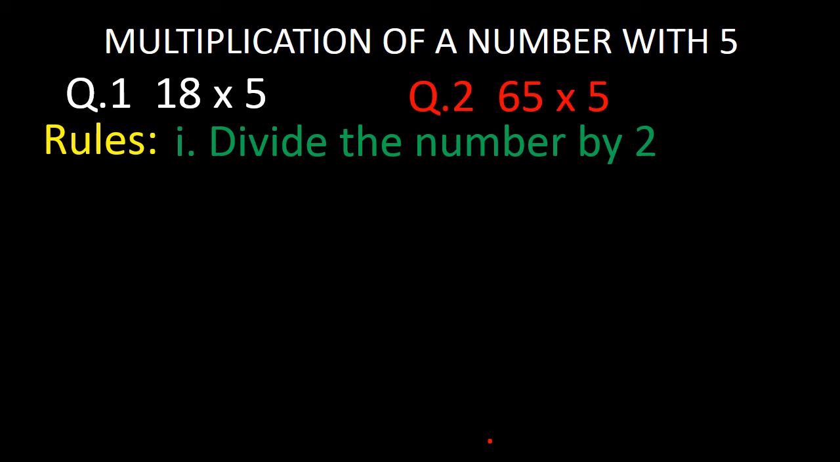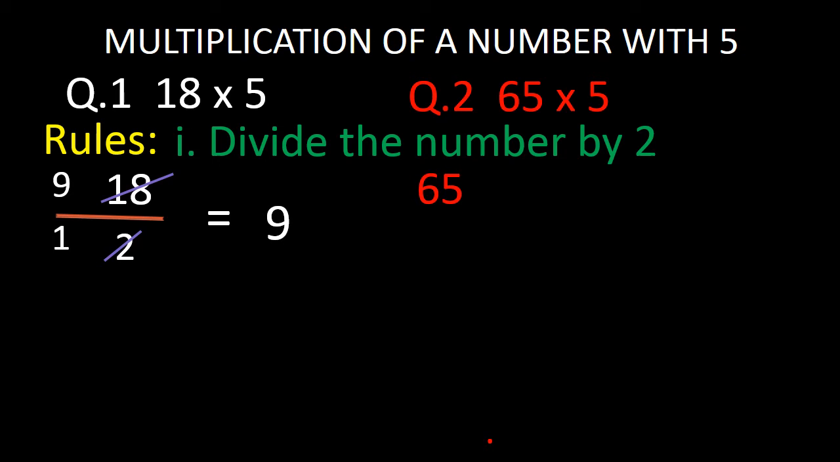Rule number 1: divide the number by 2. So in the first question we have to divide 18 by 2. While dividing 18 by 2 and simplifying, we get 9. So 9 is the quotient of this question. And in the same manner, while dividing 65 of the second question by 2, we get 32.5. So 32.5 is the quotient of this question.